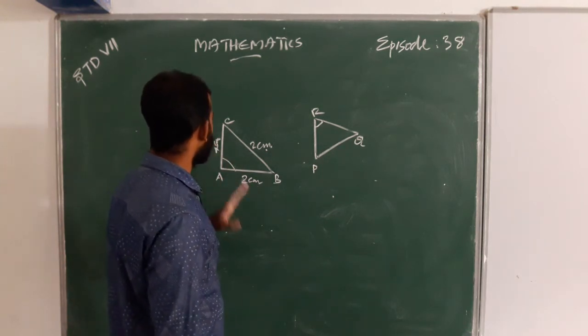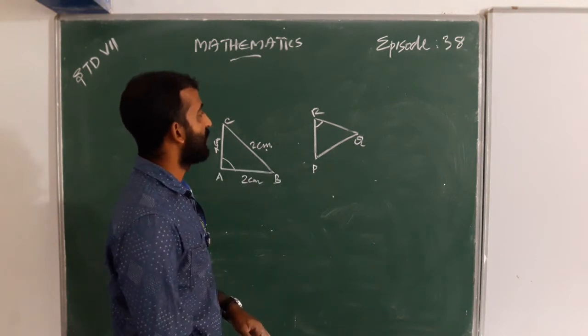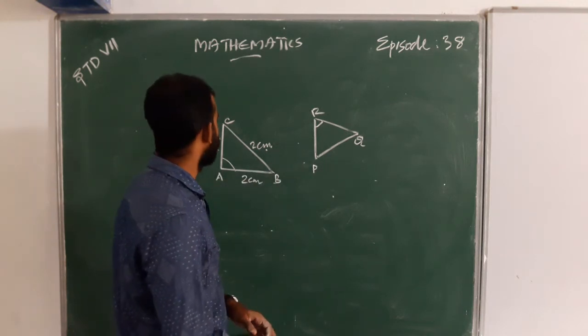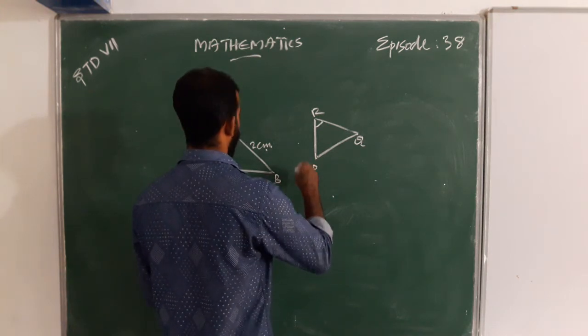This is 2 centimeter, 4 centimeter, 2 centimeter, and next is PQR, that is